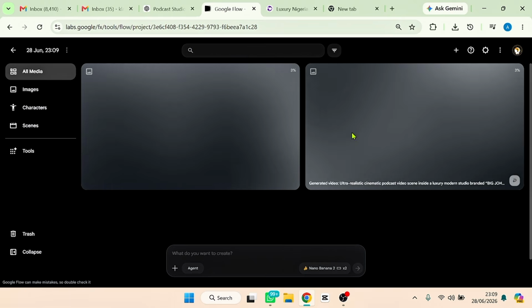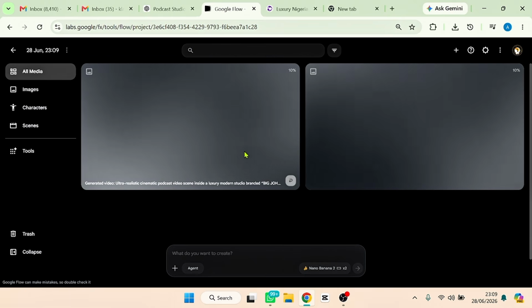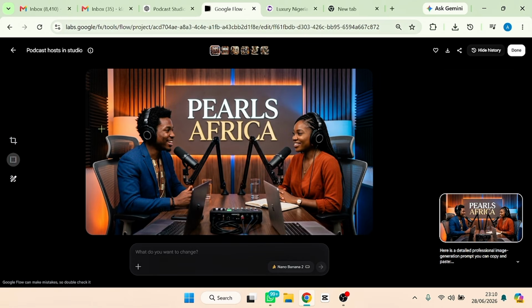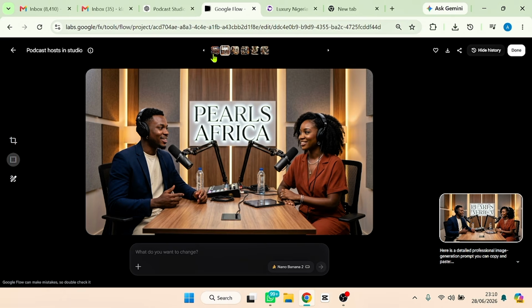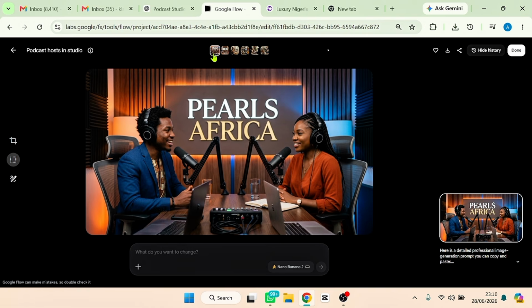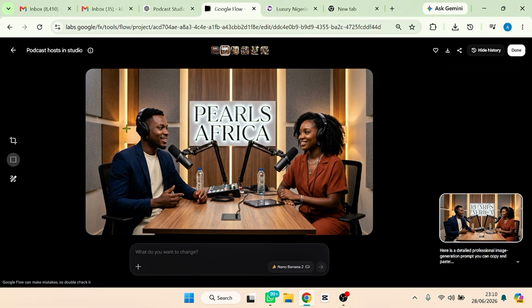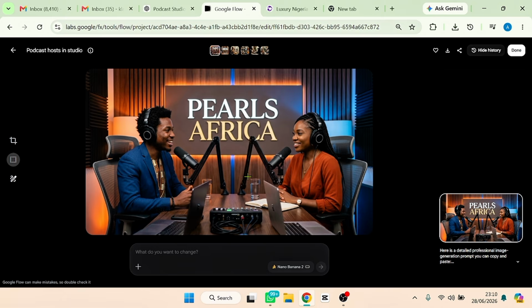So now let's watch and see as our image is being generated. Alright, so without wasting much time, our image has been generated. Look at it. It is 2 actually. Look at one and then look at the first one. Okay, so you can go ahead and download anyone that you prefer. For me, I prefer this first one. Alright, I prefer this one.